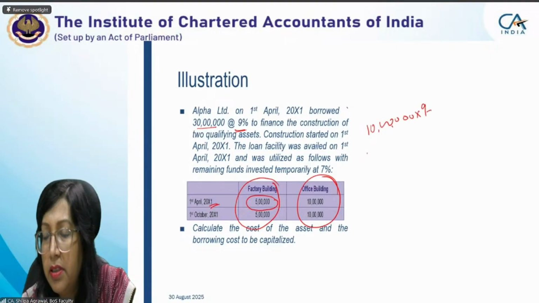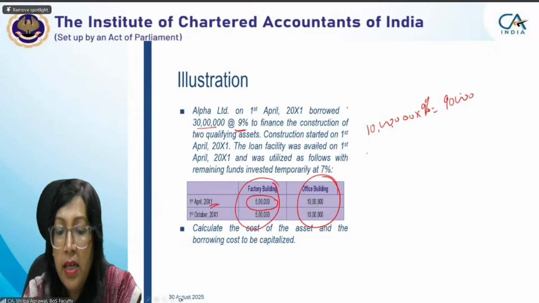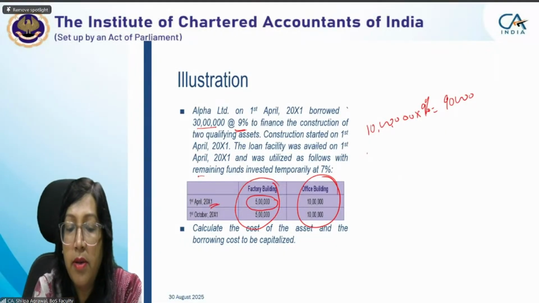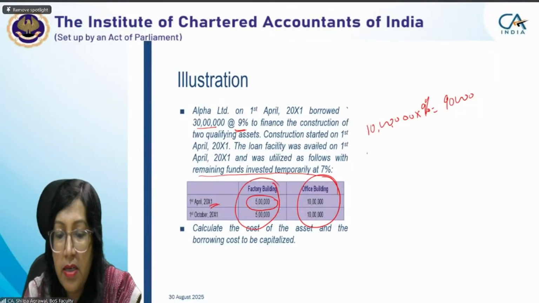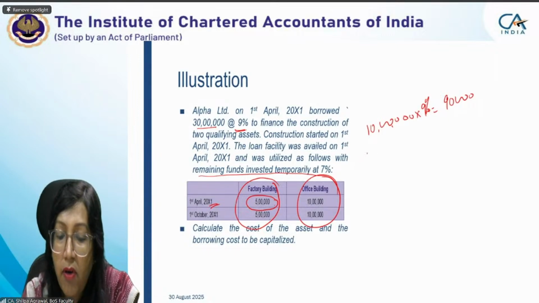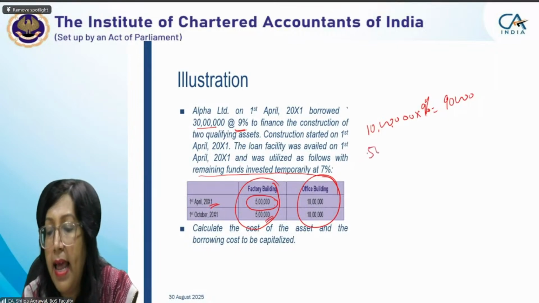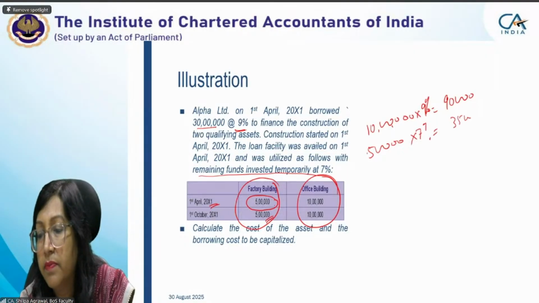Into 9%, your interest borrowing will be rupees 90,000. Okay, 90,000. But you have made some investment of the remaining funds, invested temporarily at 7%. So at 7%, how much would we have invested? 5 lakh. So we have already utilized it. So the remaining was 5 lakh. 5 lakh into 7%, we get 35,000.